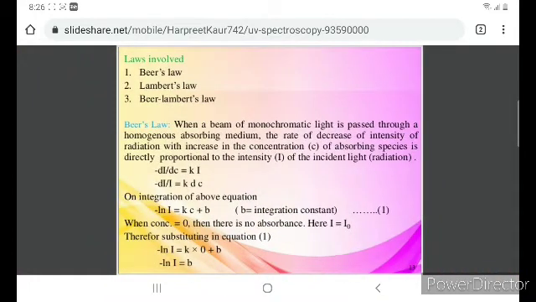So when the beam of monochromatic light is passed through the homogeneous absorbing medium, the rate of decrease of intensity of radiation with increase in the concentration of the absorbing species is directly proportional to the intensity of the incident light. So mathematically we can write minus dI by dC is equal to kI, or if I take I on this side, minus dI by I is equal to k dC.